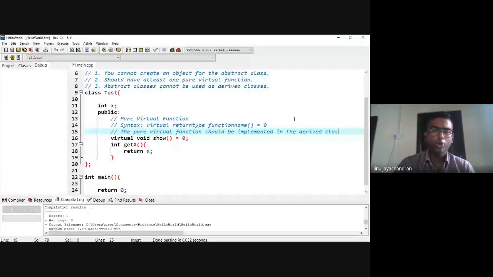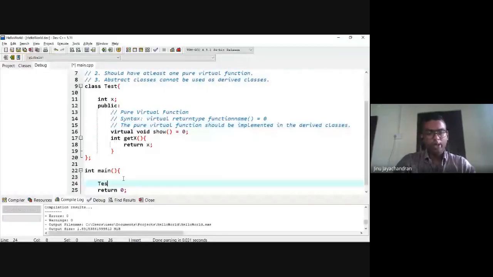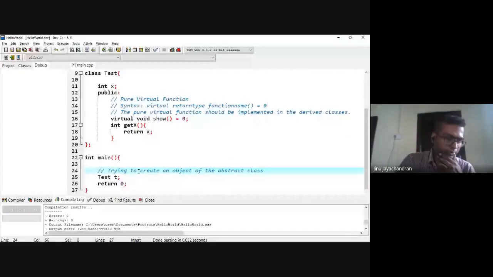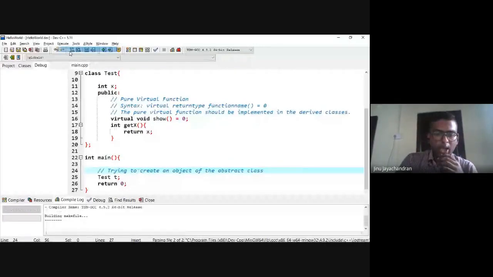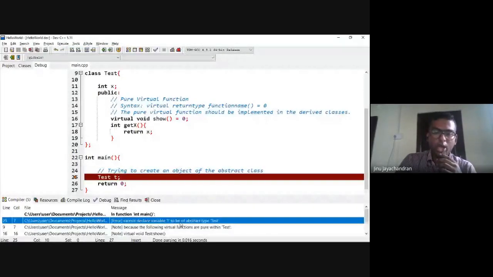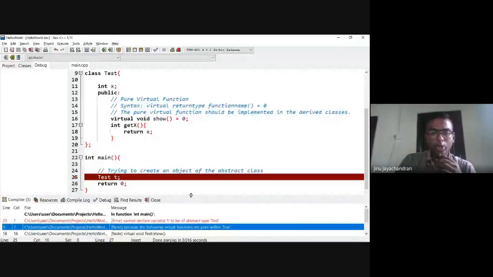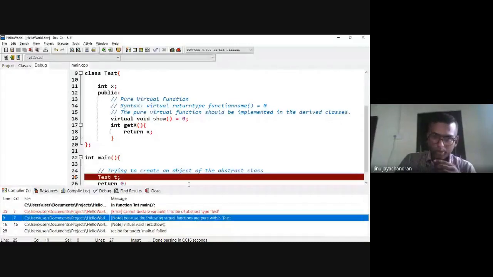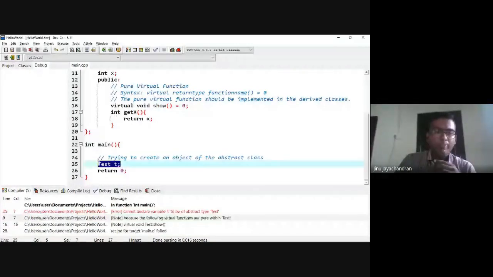Before going to the derived class, let me try to create an object of the abstract class Test, called t. So I'm trying to create an object of the abstract class. Let's see what happens. When I try to compile, it says: cannot declare variable t to be of abstract type Test because the following virtual functions are pure within Test. So the compiler is not allowing me to create an object of the abstract class. Okay.